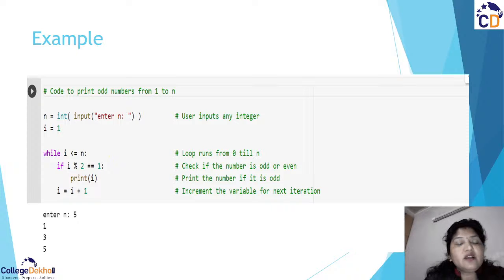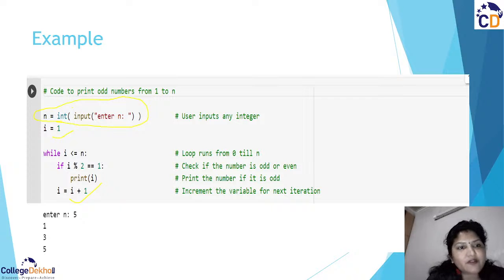Now let us take another example that talks about code to print odd numbers from 1 to n. So it would be using a modulus operator, as we have discussed the different operators in Python. First you have taken the value of n, right? Now you have initialized the counter with 1. Now 1 is less than whatever is input in n.